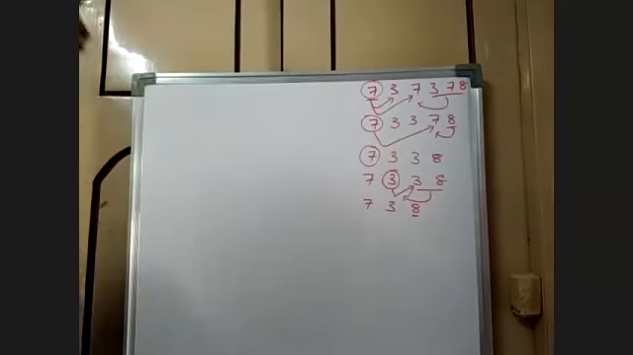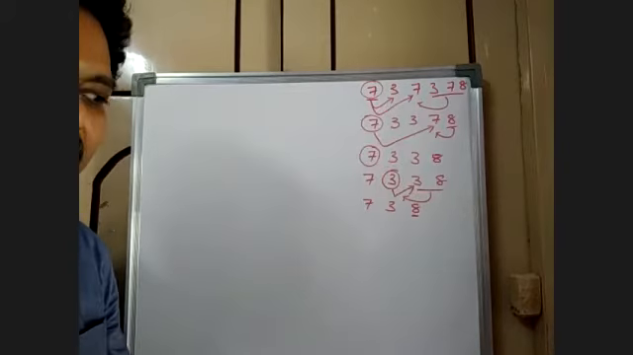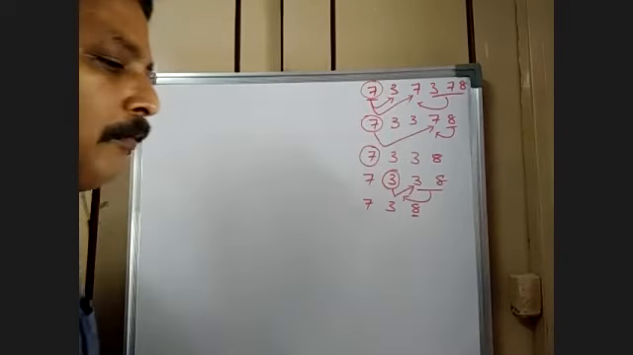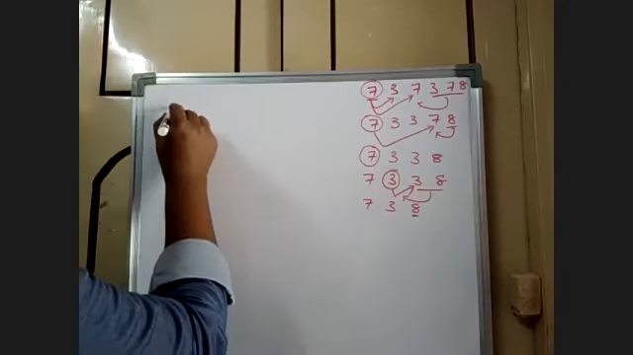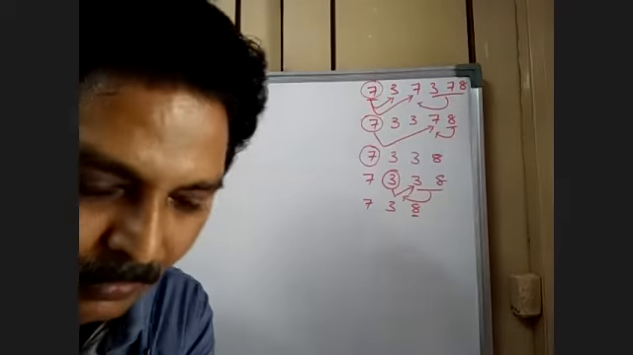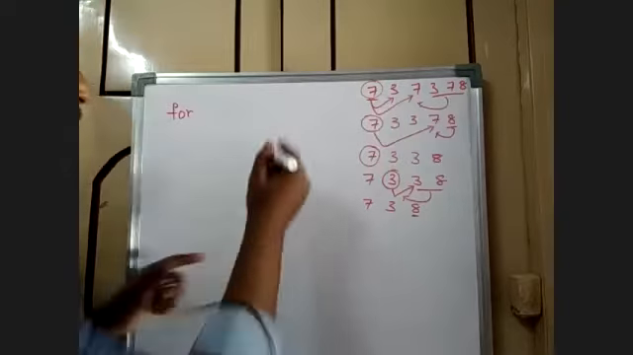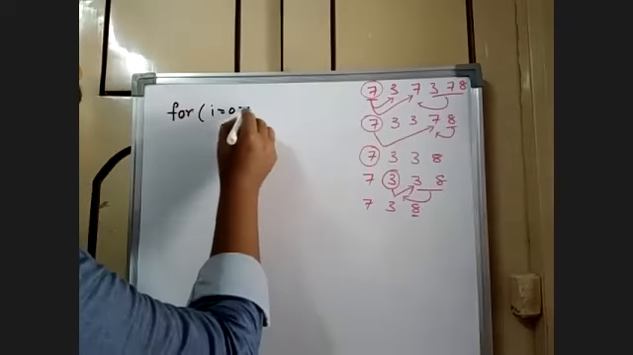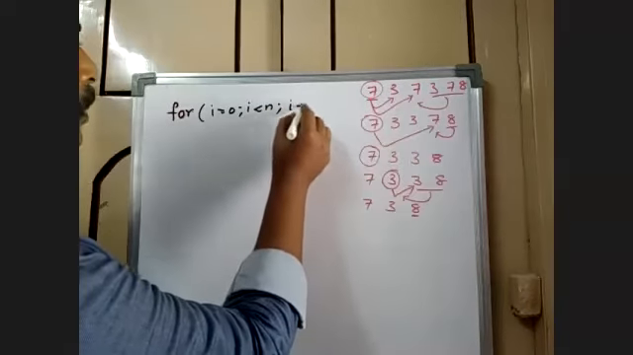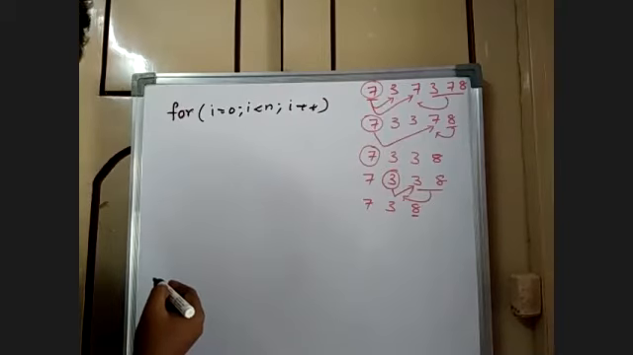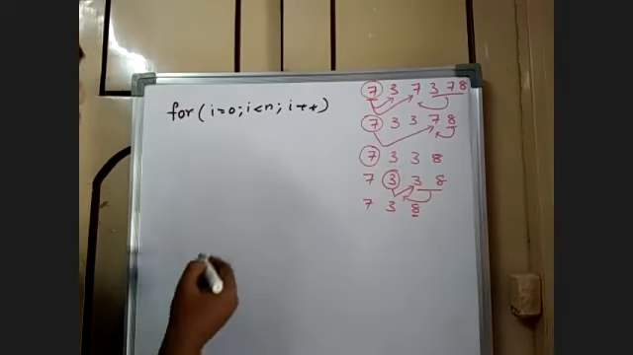So how can I implement the logic for this? Straight away, suppose I am writing the main logic here. For i equal to 0, suppose there are n elements in the list. For i equal to 0, i less than n, i plus plus.